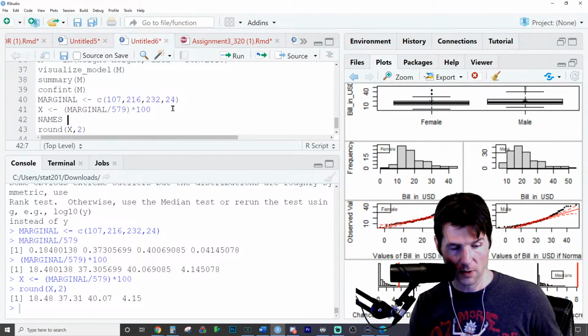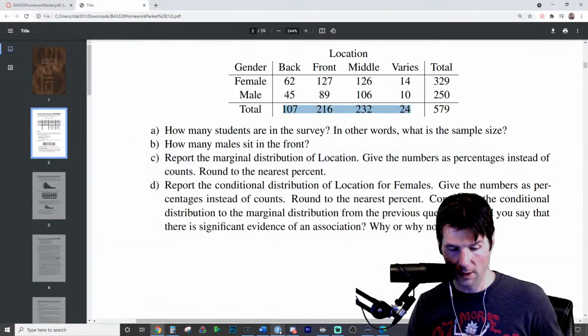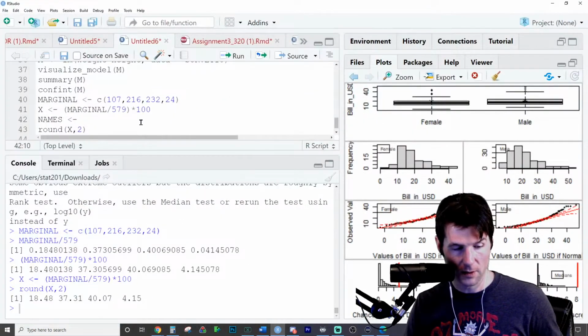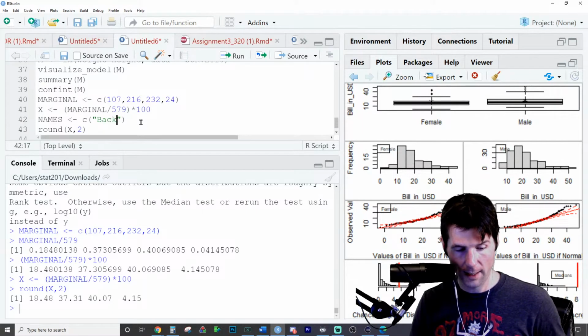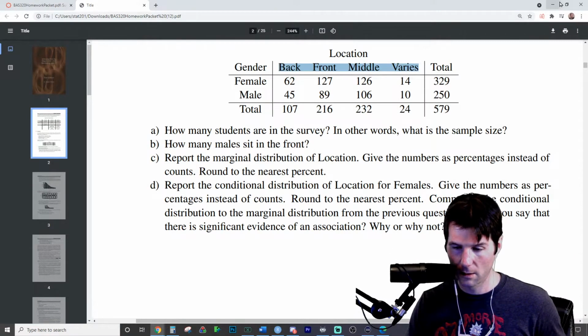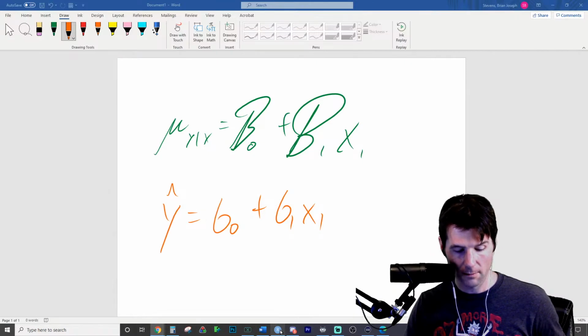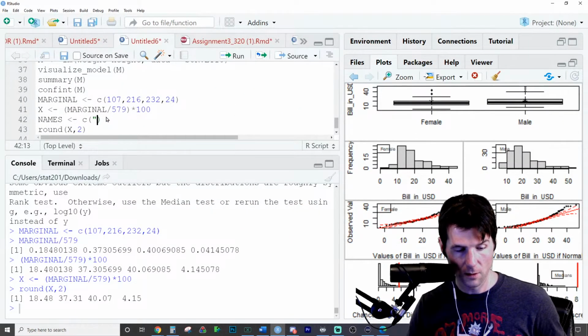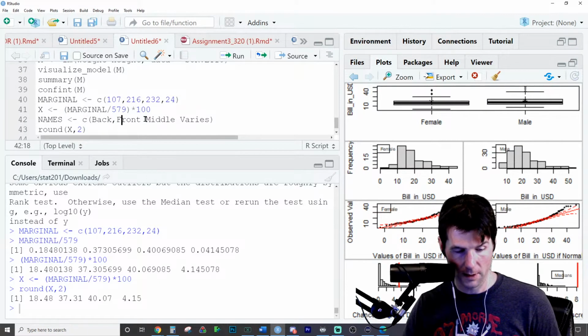Let's go here to names. What are the names ordered on it? Back, front, middle, varies. Back. Wait. Can I do this? Ooh, yeah, I can. Don't work more, just work smarter. That's what they tell me.